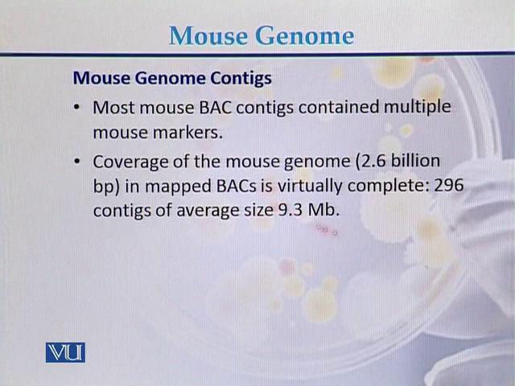Coverage of the mouse genome is 2.6 million mapped, virtually complete, that there are 296 contigs of average size 9.3. So the map of the mouse genome was mapped in the form of 296 contigs and each contig is approximately 9.3 MB in size.